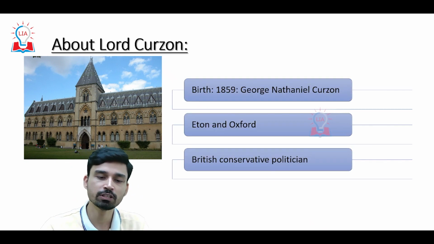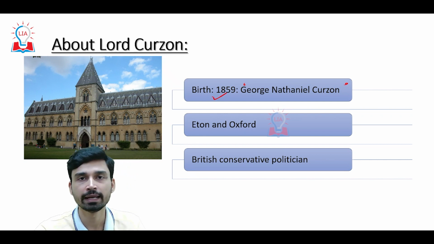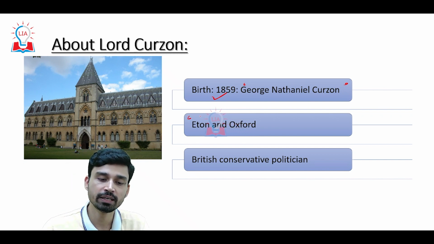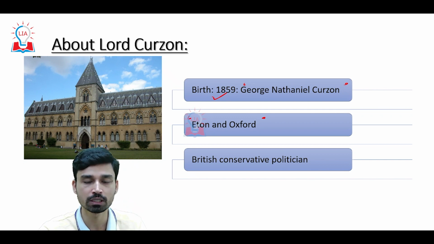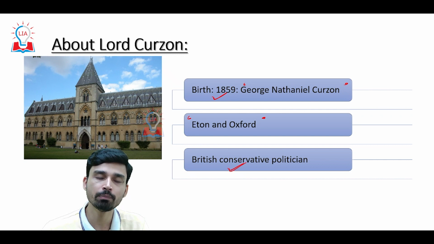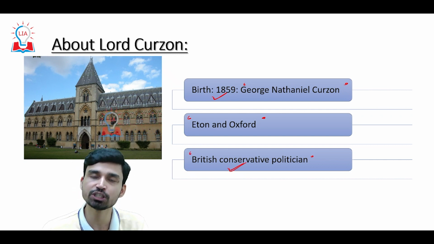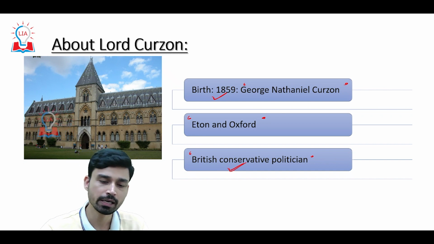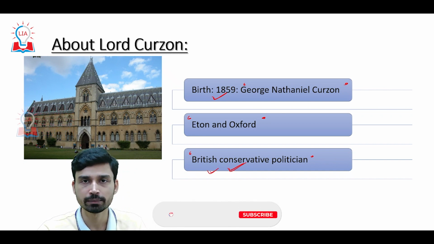Lord Curzon was born as George Nathaniel Curzon in the year 1859 in England, and he did his schooling as well as his university degree at very elite institutions such as Eton and Oxford. After completing his university education, he joined politics and became a member of the Conservative Party of Britain. So, basically, he was a British conservative politician. As you know, Great Britain had two parties and currently the United Kingdom also has two parties. One is the Labour Party, the other is the Conservative Party. Lord Curzon belonged to the Conservative Party.